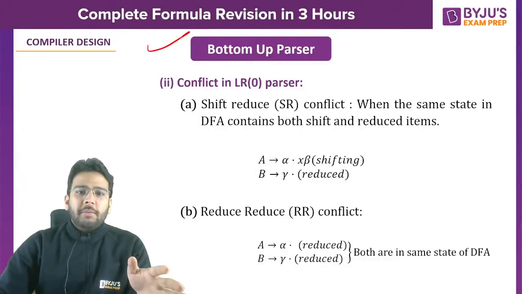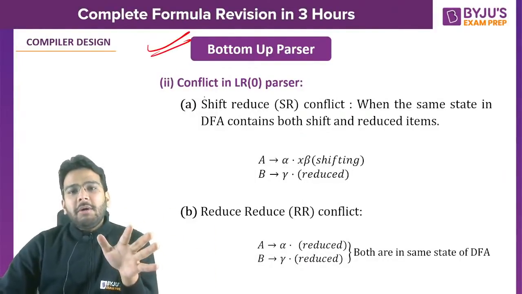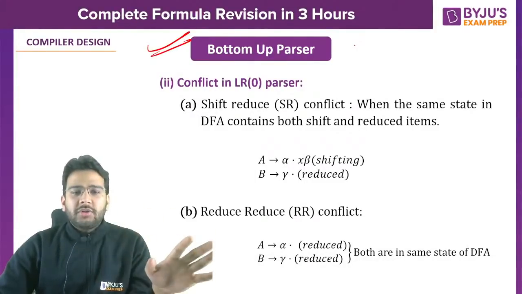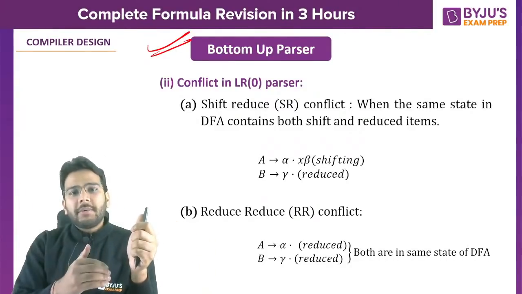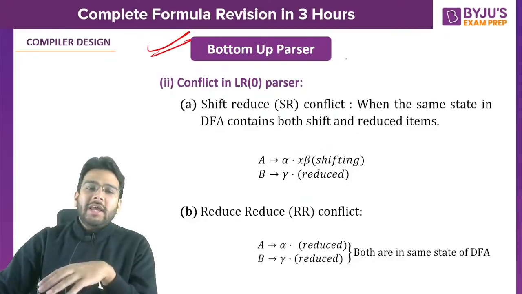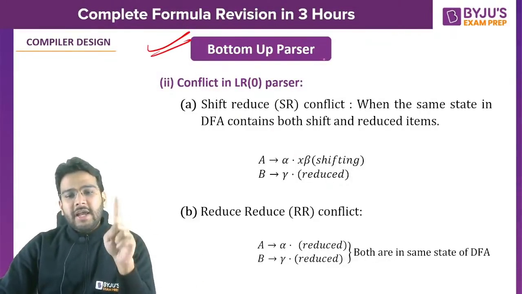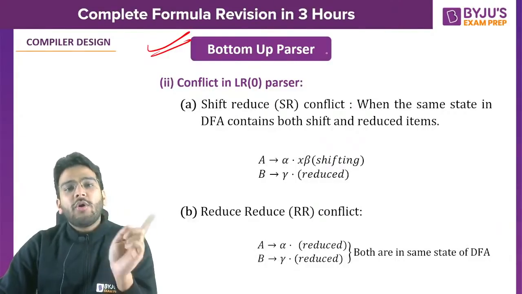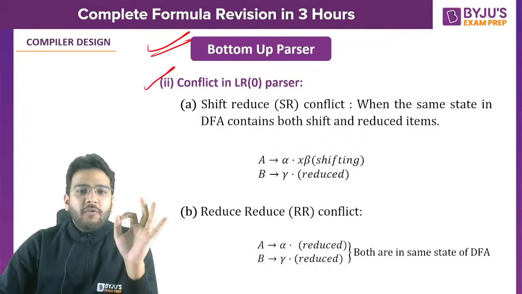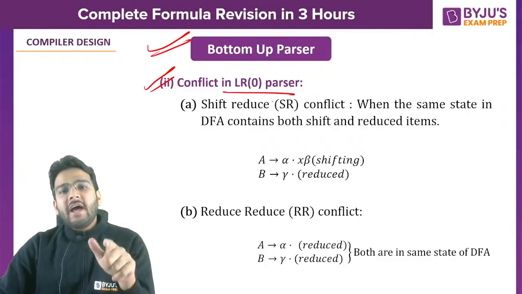Let's come to the bottom-up parsers. In bottom-up parsers, we know we have shift reduce parsers, like we have LR parsers and we have operator precedence parser, right? In case of LR parsers, we have 4 parsers: LR0, SLR1, LALR1 and CLR1, which we also call LR1. Now how can we check the conflict in case of LR0 parser?